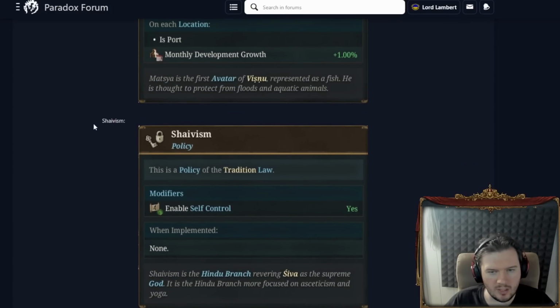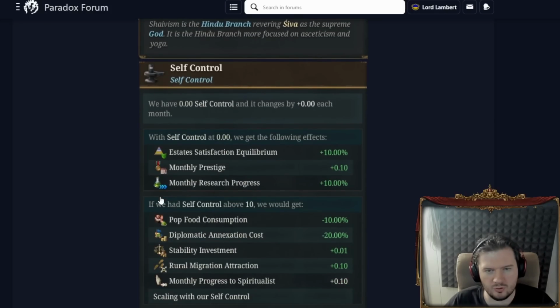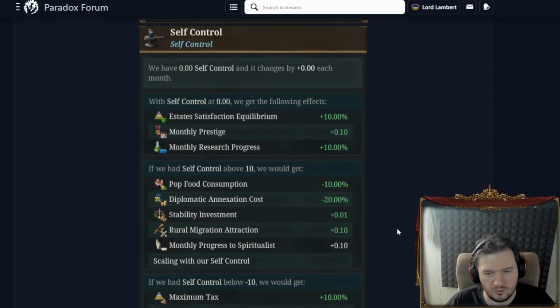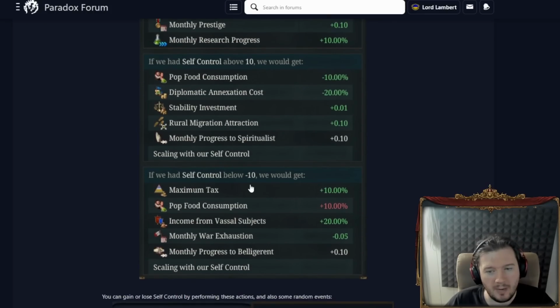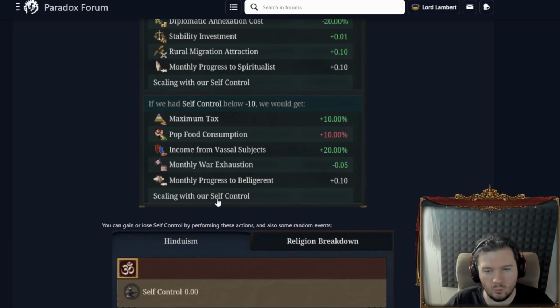That's it. Shivism enables self-control. We don't know what that is, so let's have a look. Self-control is a scale. So if you are at 0 self-control, you get obviously nothing. Well, actually, no, you don't get nothing. At self-control at 0, you get a state satisfaction equilibrium, you get monthly prestige and monthly research progress. That's actually not bad. If you have self-control over 10, you get pop food consumption reduction, a diplo annexation cost reduction, extra stability, rural migration attraction, and progress to spiritualist. And if you are at minus 10 or below, minimum tax, pop food consumption, income from vassals, war exhaustion, monthly progress to belligerent.